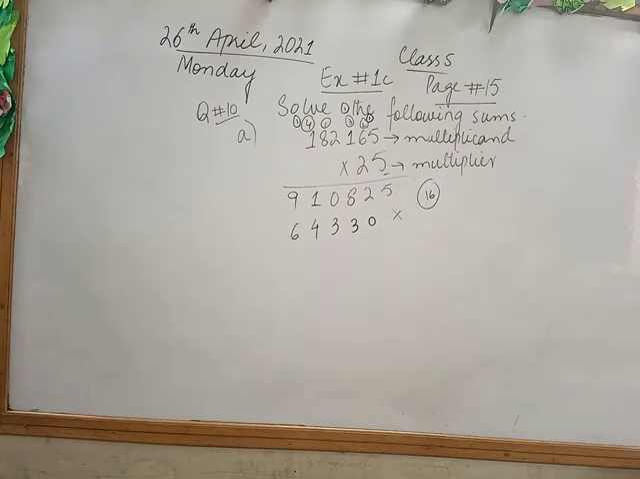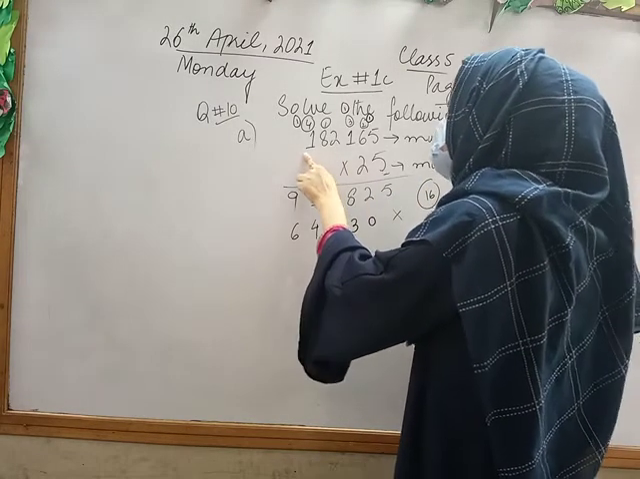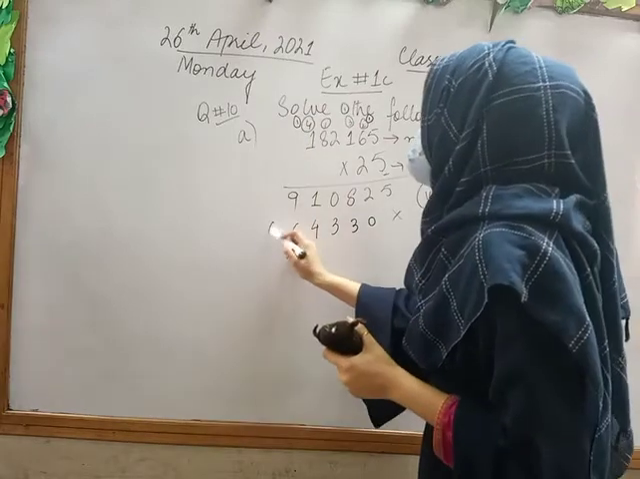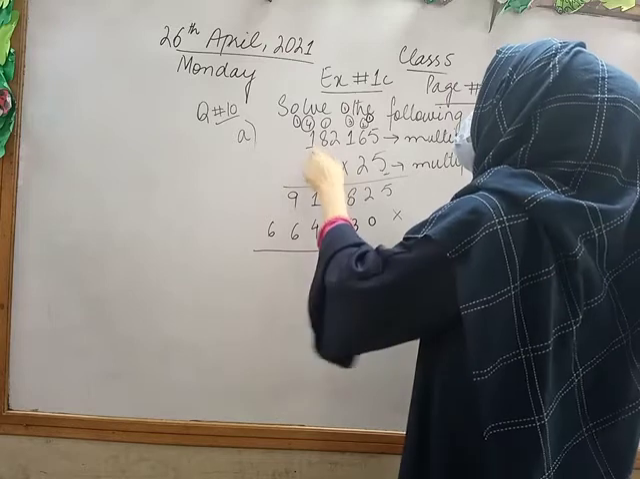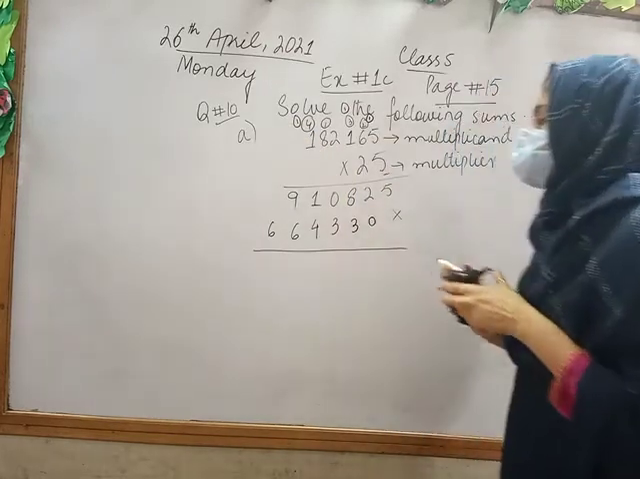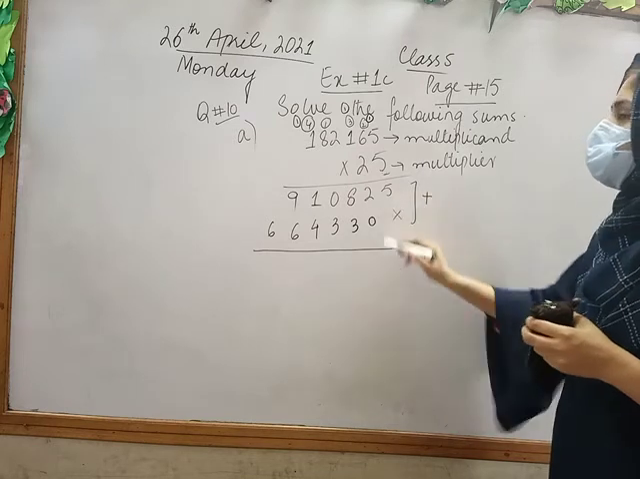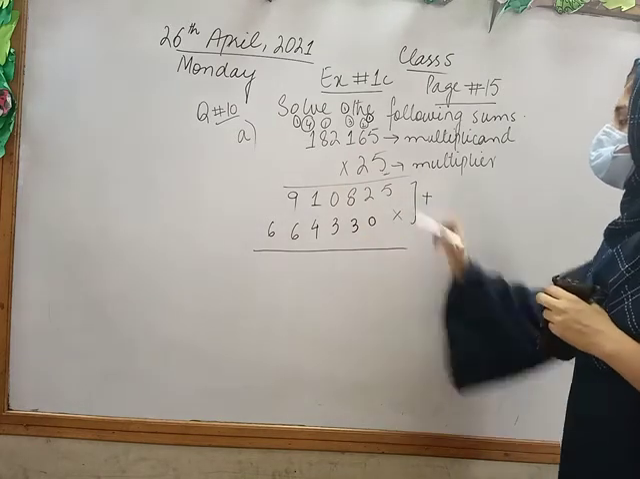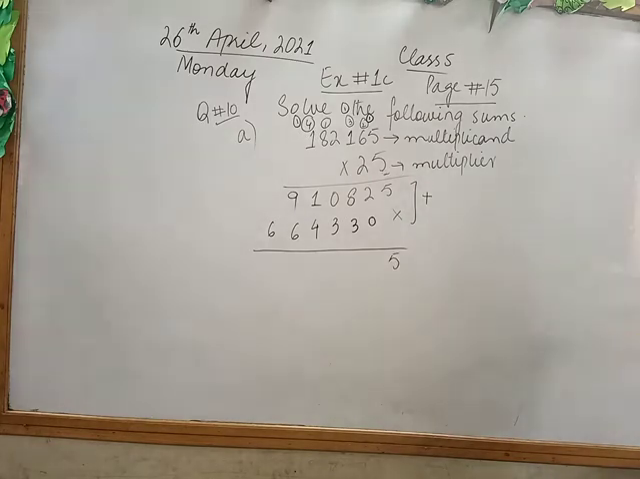Now the next number, which is 5. 1 times 5, and 6. Okay class, 1 times 5, and this is 6. Okay, in the end we will add these numbers one by one. So 5 plus 0 is equal to 5. 5 plus 0 is 5.